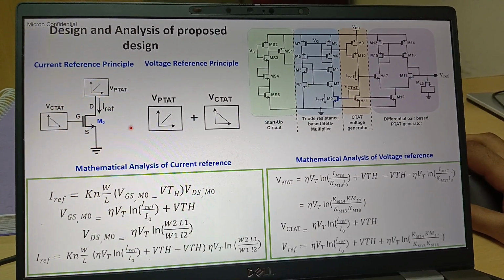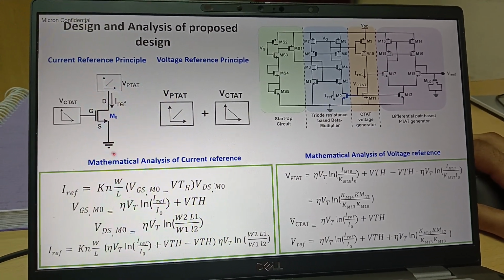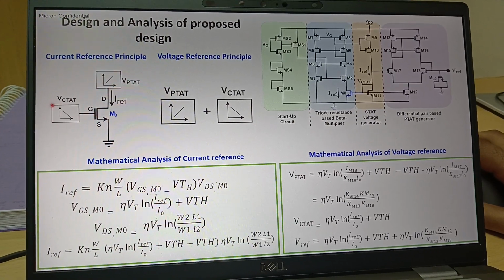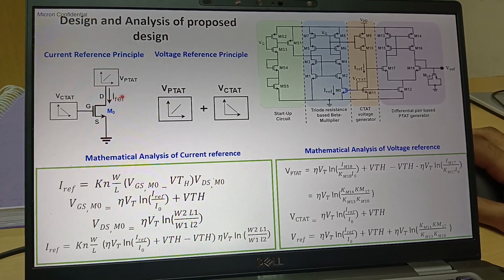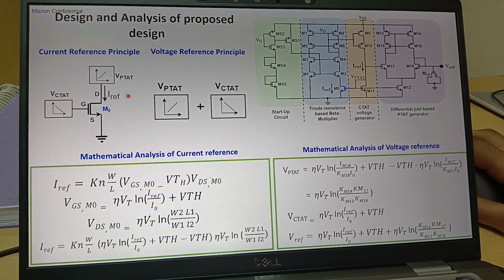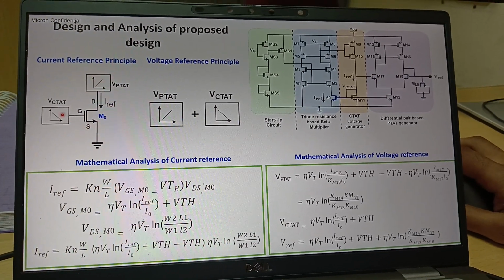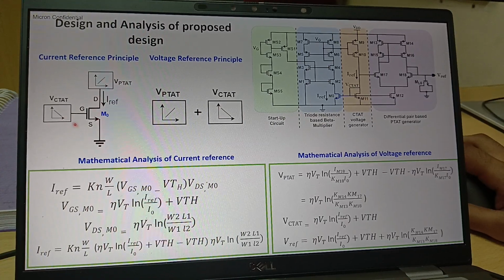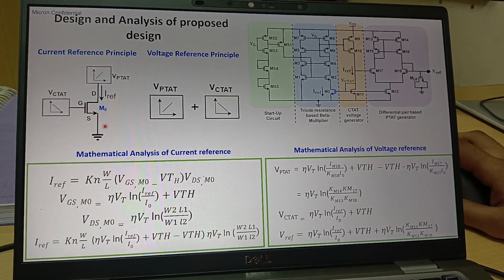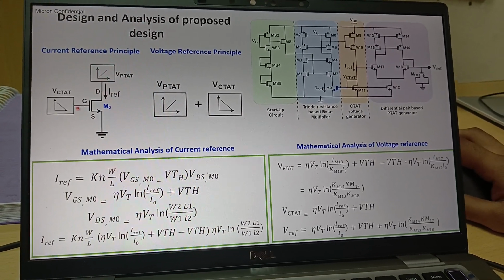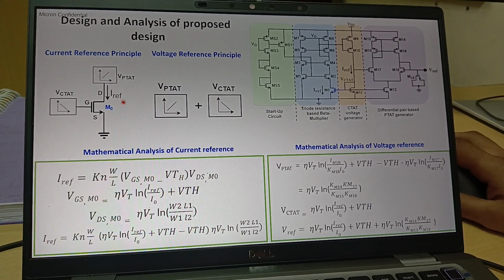If you see the principle of current reference, let's say you took one MOSFET and you apply some gate voltage with some temperature dependency and some drain voltage with some temperature dependency. The output that you get is IREF. I'll go through some maths to understand: if we apply CTAT gate-to-source voltage and PTAT drain-to-source voltage in a MOSFET, then the current that we get is independent of temperature.